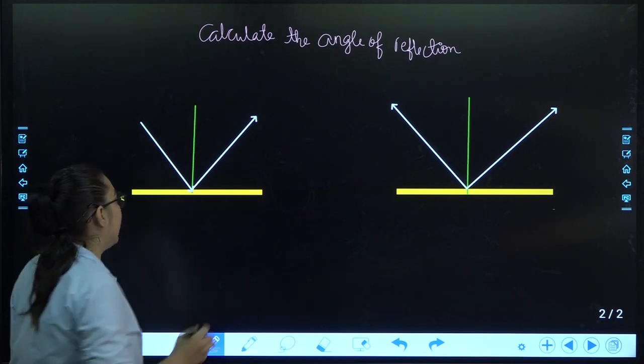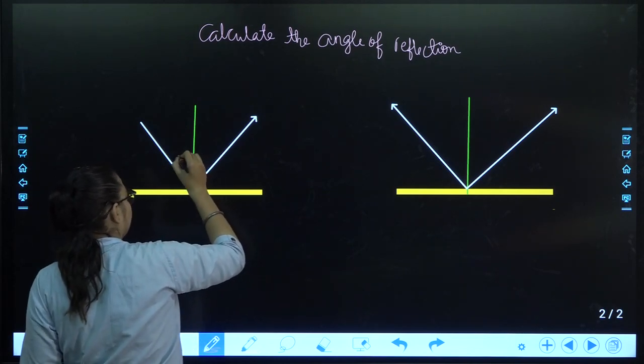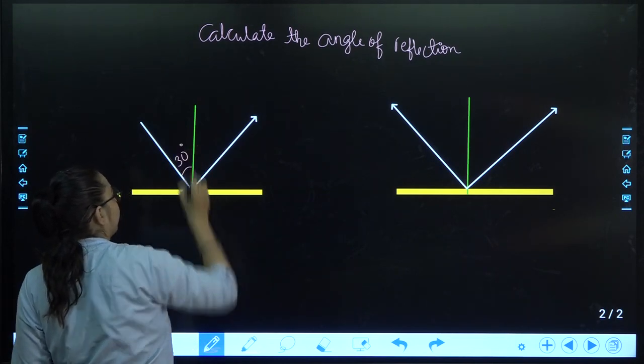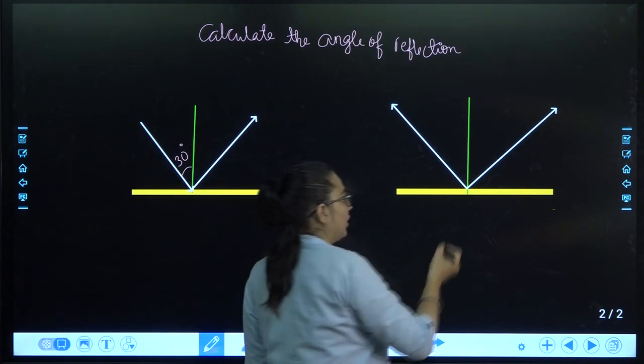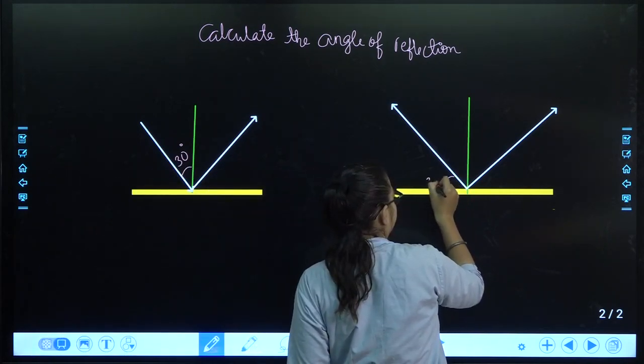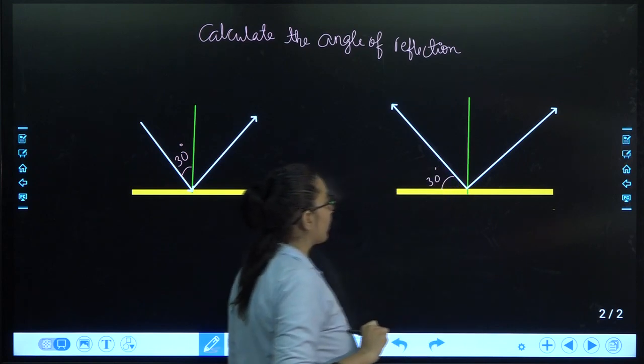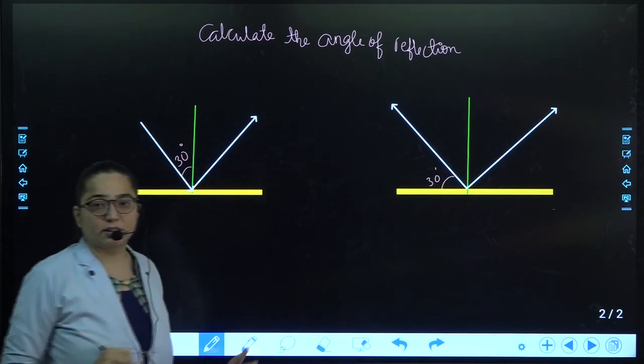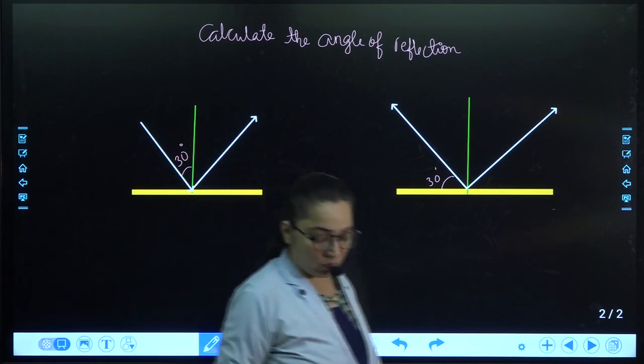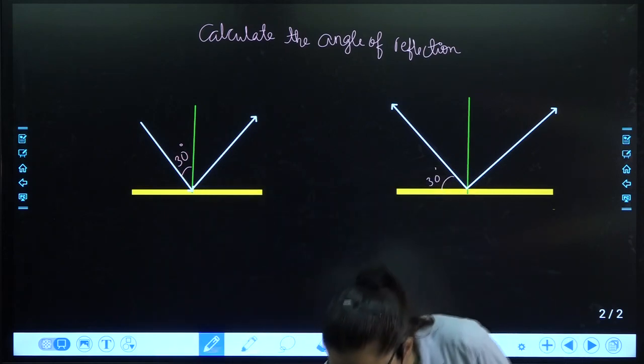Okay, that is, here we are having 30°. Here also we are having 30°. For both these cases, you have to find out the angle of reflection.